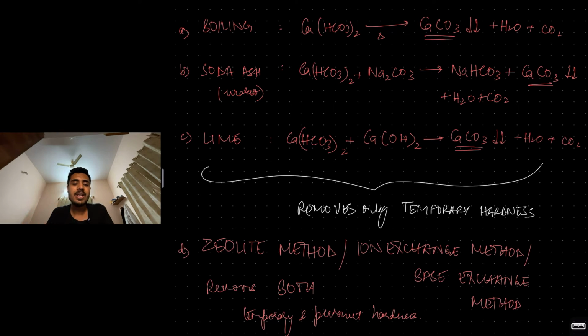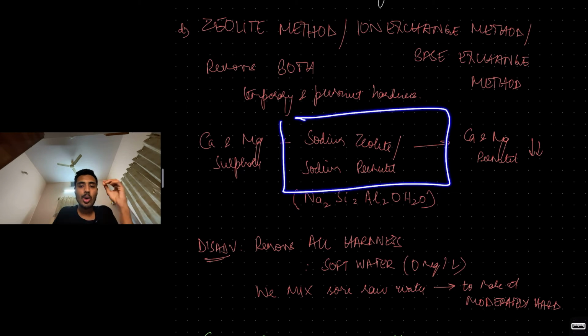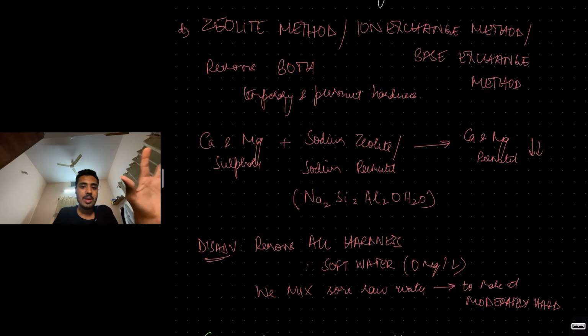What about removing permanent hardness? We need something known as the zeolite method, or an ion exchange method, or a base exchange method. This removes both temporary as well as permanent hardness. What do we use? We use sodium zeolite or sodium permutate, which is nothing but sodium aluminium silicate, Na2Si2Al2OH2O. That is sodium zeolite or sodium permutate.